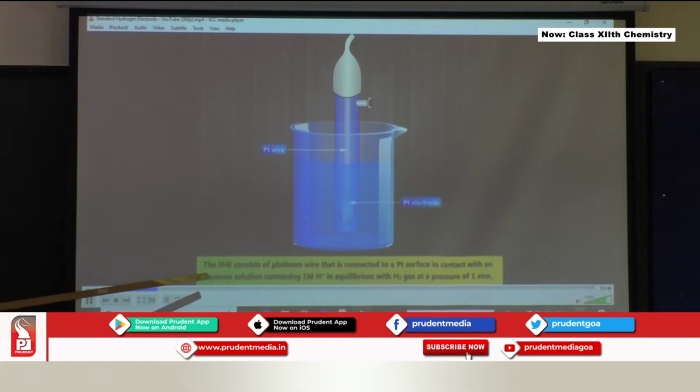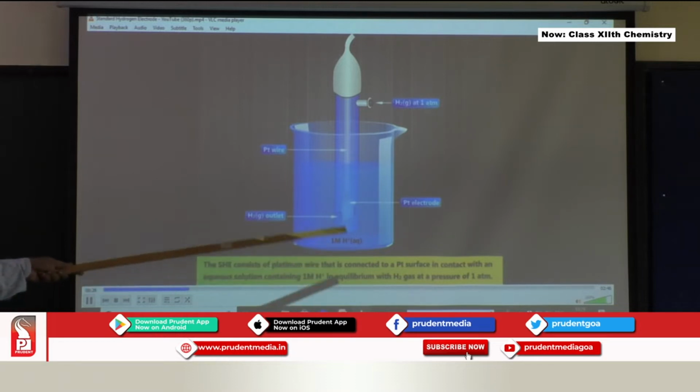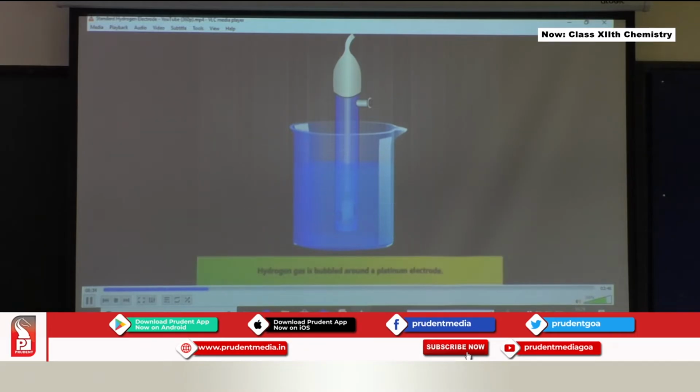The SHE stands for standard hydrogen electrode. It consists of a platinum wire that is connected to a platinum surface in contact with an aqueous solution containing 1 molar H plus, which is in equilibrium with H2 gas at a pressure of 1 atmosphere. You can see there hydrogen gas is bubbled around the platinum electrode.